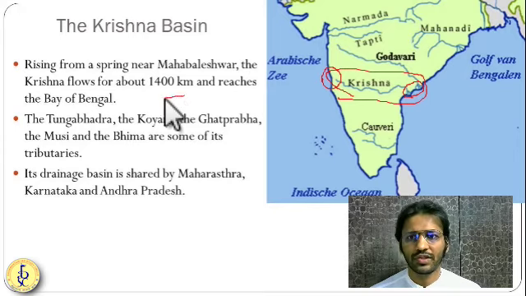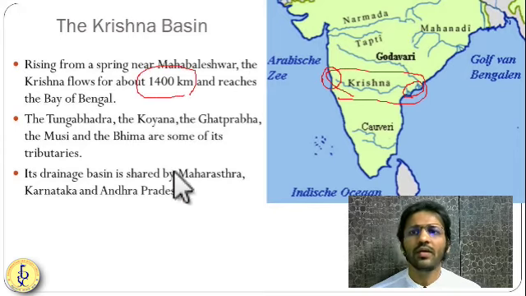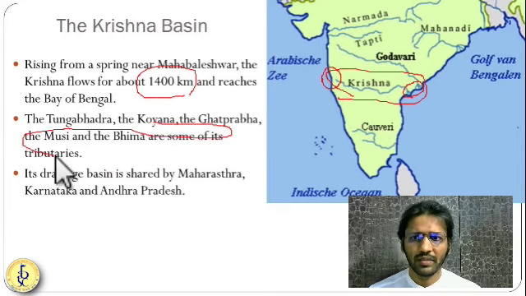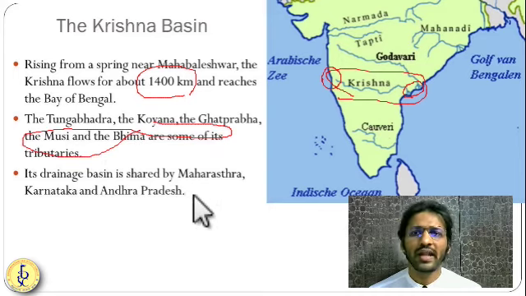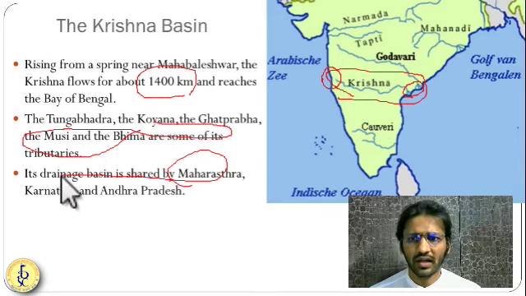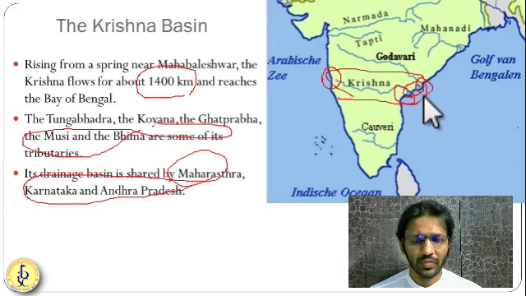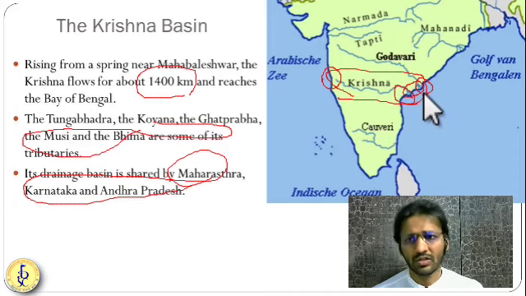It passes through Vijayawada, is 1400 kilometers long, and has Tungabhadra, Koyna, Ghataprabha, Musi, and Bhima as tributaries. The drainage is shared by Maharashtra, Karnataka, and Andhra Pradesh. In Andhra Pradesh it meets the Bay of Bengal and makes a delta. Godavari also makes a delta. I hope you have understood this.